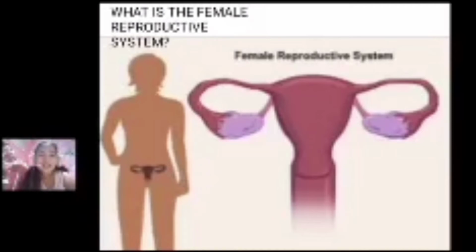So it carries out different functions. First is to produce the egg. Second is to carry the egg into the fallopian tube, wait for the sperm, and then carry the fertilized egg into the uterus. And then the following would be the early stages of pregnancy.